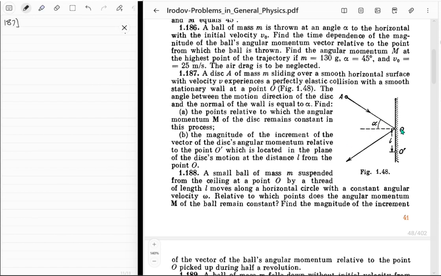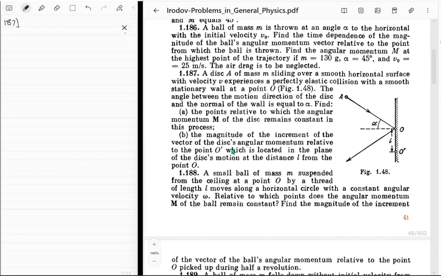So all of the points which are on this normal line work, because going from those points to O, that vector is always going to be along the line of the momentum vector. So the impulsive change in the angular momentum is zero for all those points. And so that's A done.